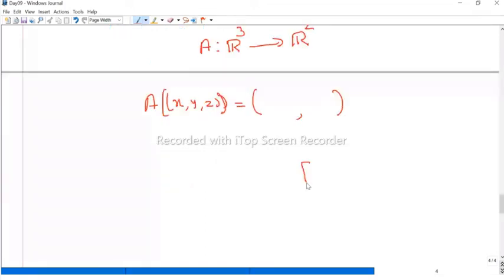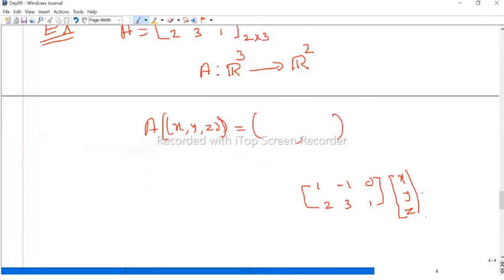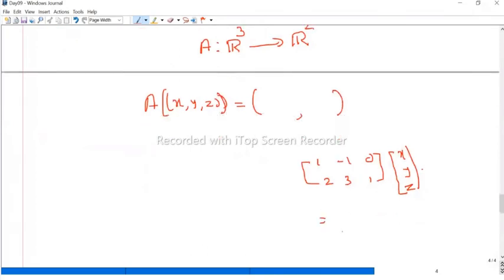Now it's nothing but just a product of the matrix. So what is the matrix? A equal to 1, minus 1, 0, 2, 3, 1. So this is A. We have to multiply this by the column vector x, y, z. If you multiply this, what do you get? This is actually a 2 by 3 matrix and this is a 3 by 1 matrix.